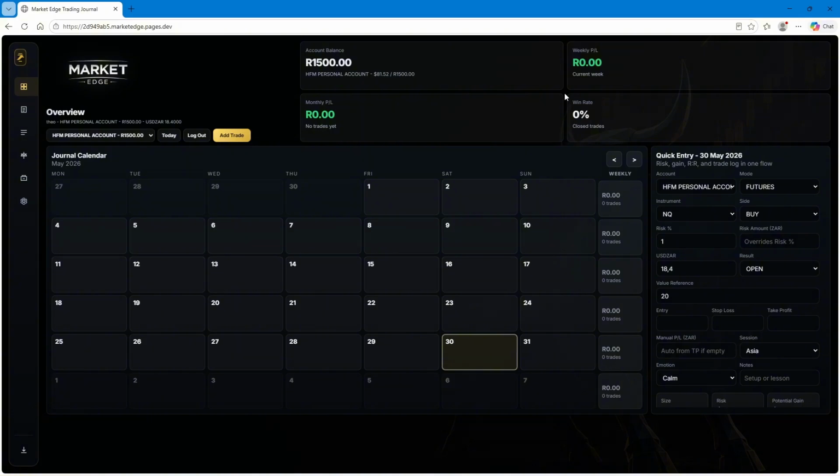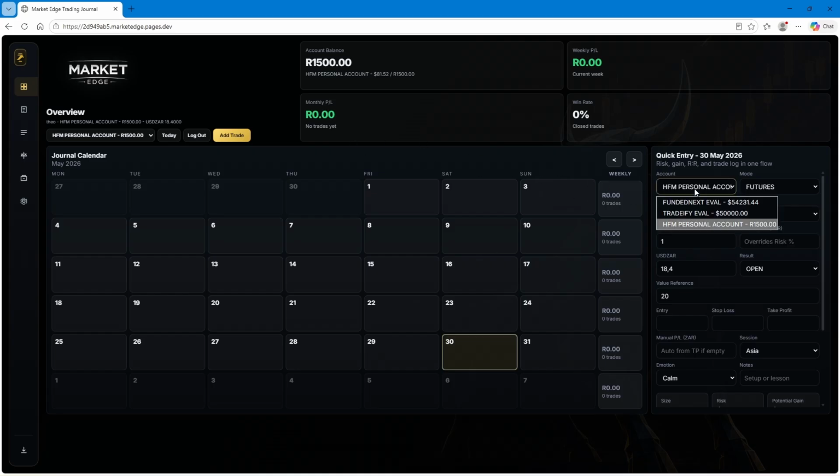So we can see here, this journal has no consistency tracker because we're trading a personal account, and remember we didn't put it on for our personal account. So you can come here, you can switch between the accounts that you want to trade, you can switch between the markets that you want to trade. All is the same, like the calculator that I showed you.